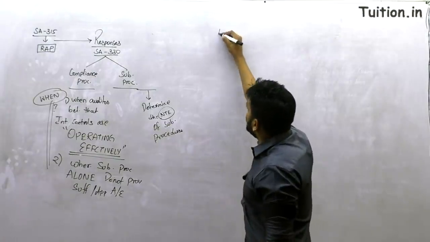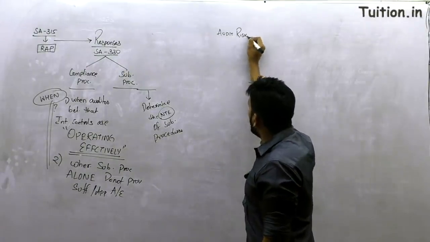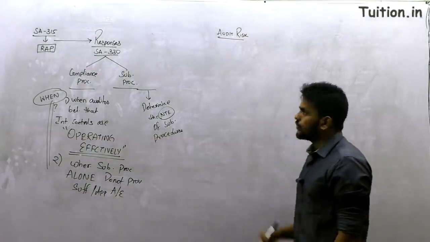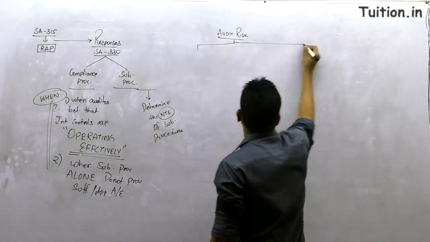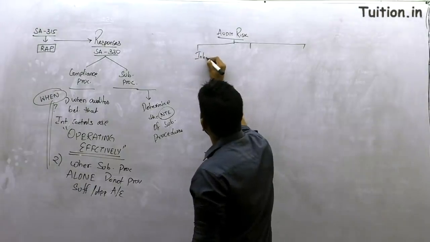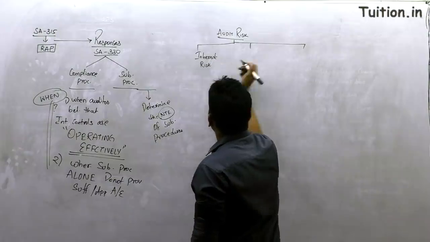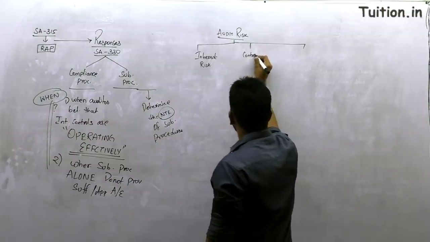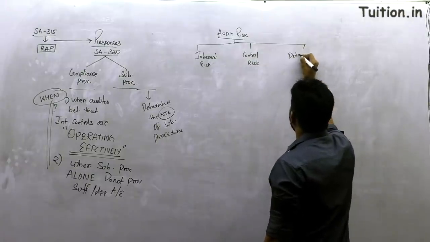Right, so at this point in time, let me also quickly have a bite on the audit risk topic. Audit risk is a connected topic here because of how much audit risk we are supposed to take. The components of audit risk are 3 parts: inherent risk, control risk, and detection risk.